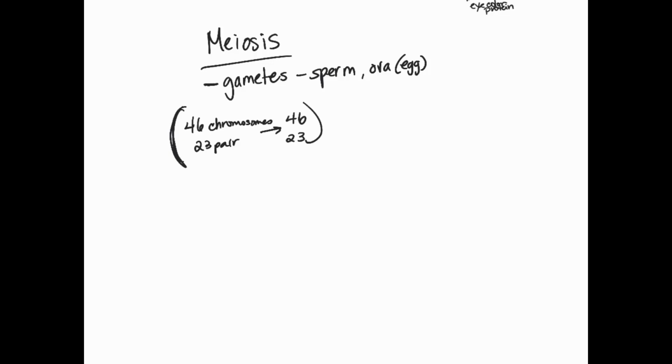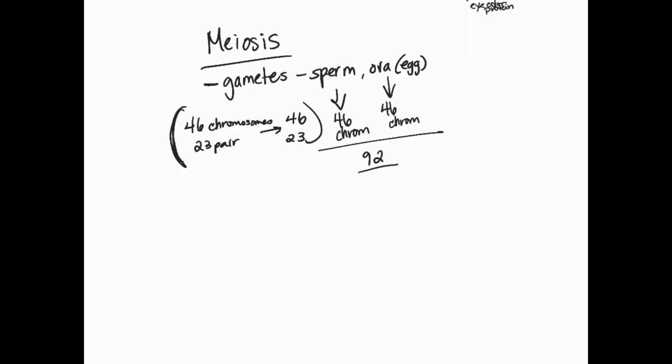Now, if we did that in a sperm cell, for example, or in an ova, an egg cell, then the father would be passing on 46 chromosomes, and the mother would be passing on 46 chromosomes. Now, when we put that together, we've got way too many chromosomes, right? So we're looking at 92 chromosomes in that new child that's going to be born, the zygote.